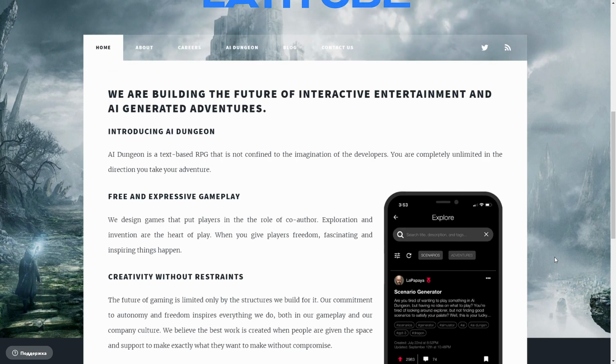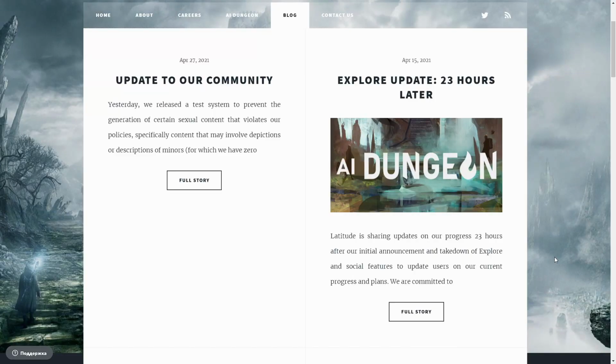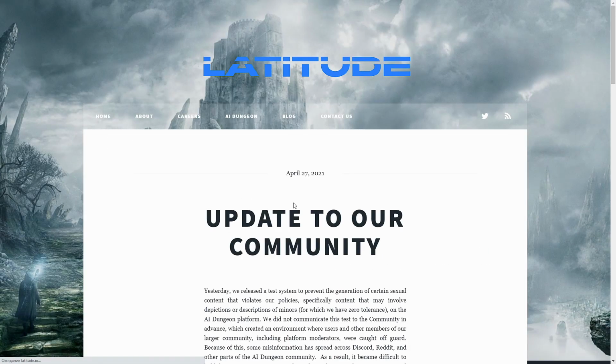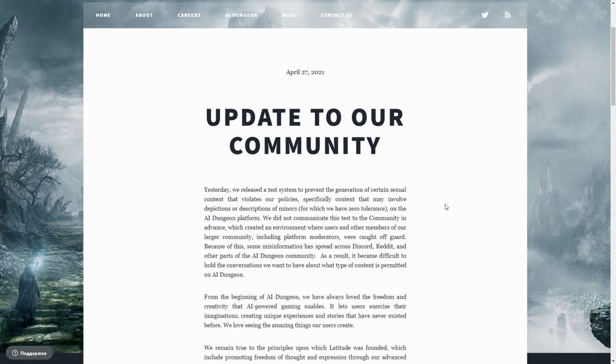The controversy started on the 27th of April 2021, when Latitude, the AI Dungeon developers team, introduced a new community update, as well as new censorship features. In this update, Latitude spoke to the community about how they want to remove any possibility of anything resembling child sexual abuse from the game. So they introduced a new censorship filter, which, sadly, was not functioning correctly and instead broke the game for many users, and falsely reported many user scenarios for really inappropriate NSFW content.